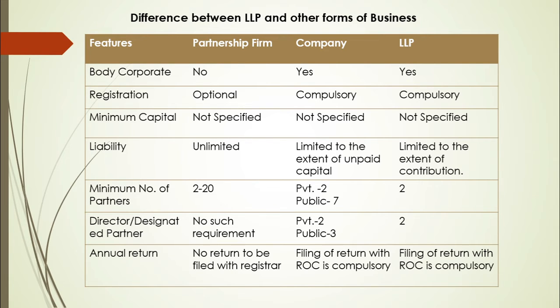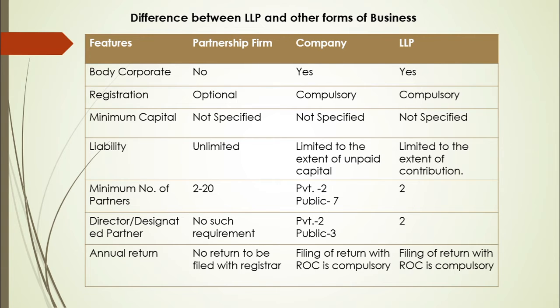Fourth, liability. The liability of partners in case of partnership firm, we all know, is unlimited. But in case of company, the liability of the members is limited to the extent of any unpaid capital. It means if any portion of their shares is unpaid, then their liability is limited only up to that portion which is unpaid on their shares. Whereas in case of LLP, the liability of partners is limited to the extent of contribution.